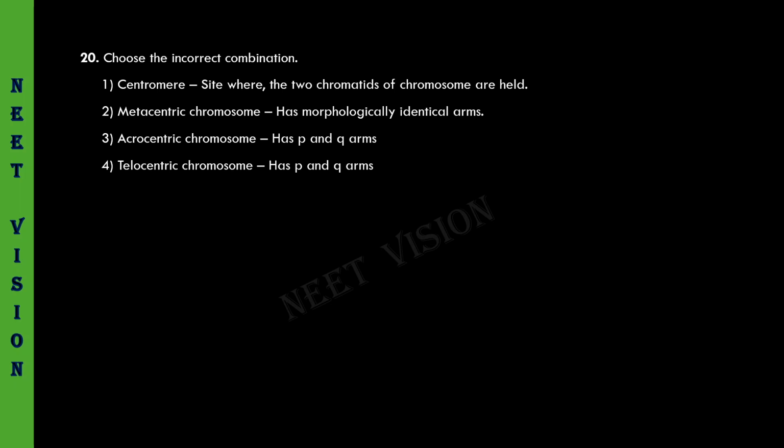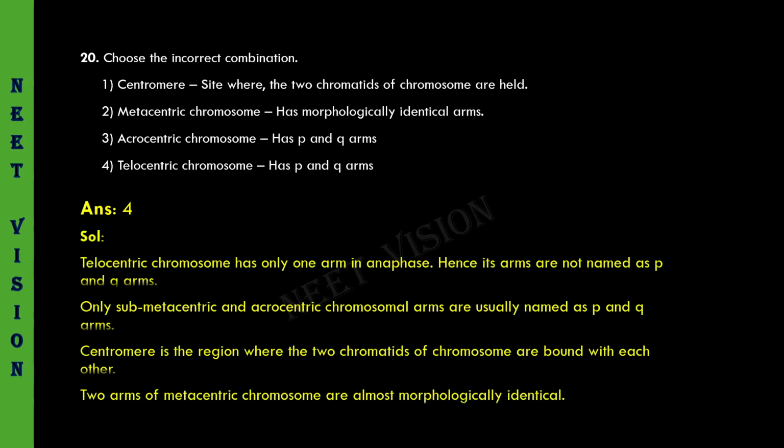Telocentric chromosome has the P and Q arms. No, telocentric chromosome has only one arm, particularly in anaphase. When only one arm is there, how can you describe them as P and Q arms? No. So the fourth option must be the incorrect combination. Let us see the answer. 4. And let us see the explanation for it.